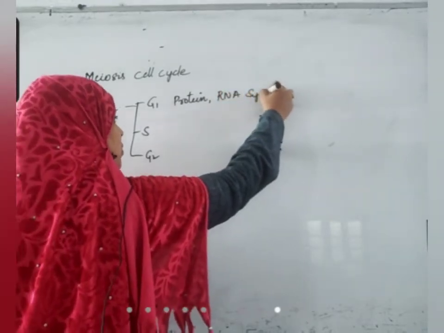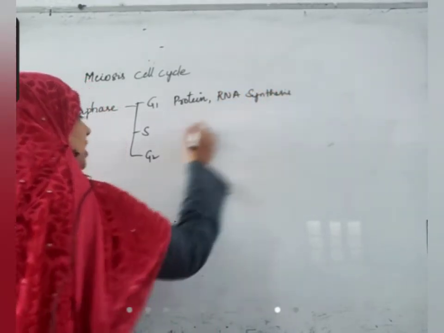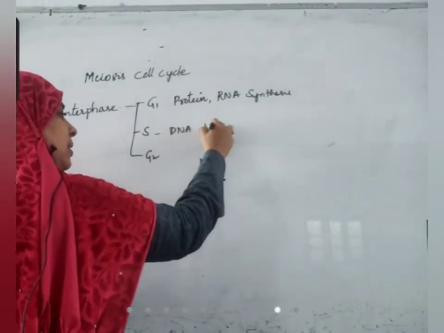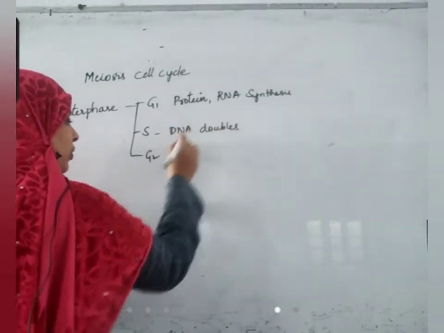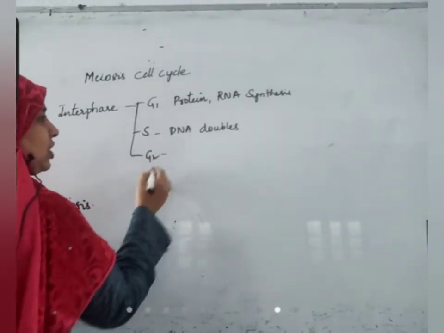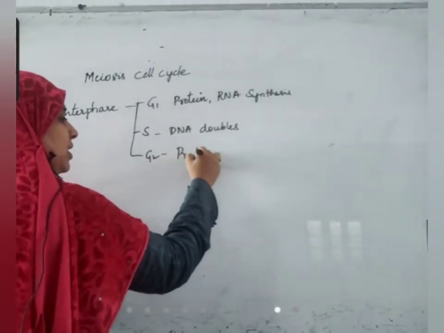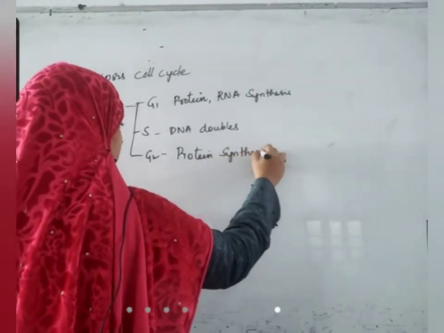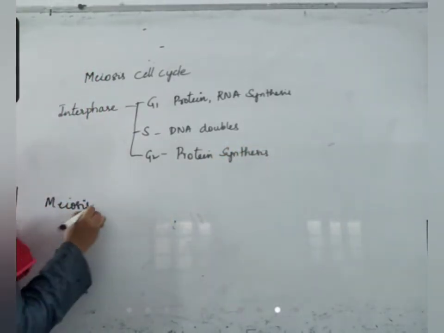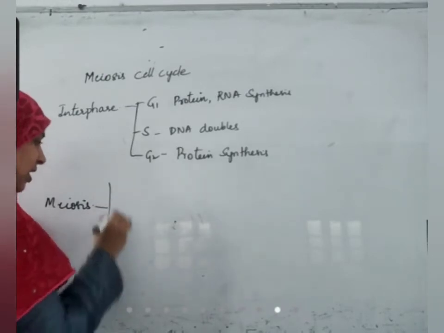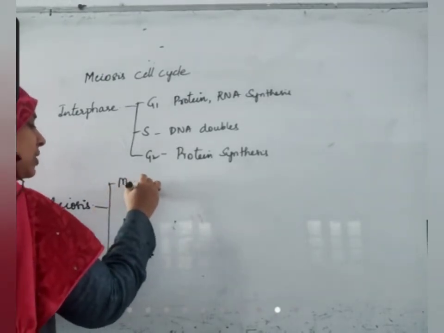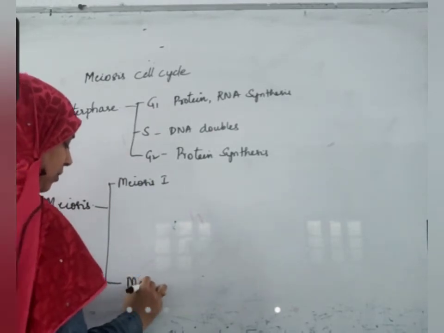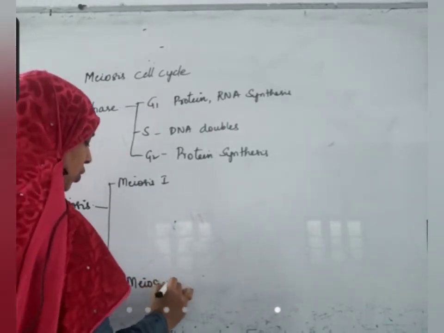RNA synthesis also occurs. In the synthesis phase, again same, DNA doubles, doubling of chromosomes takes place. G2 phase, again protein synthesis. There is no difference. But the meiosis phase is divided into meiosis 1 and meiosis 2.